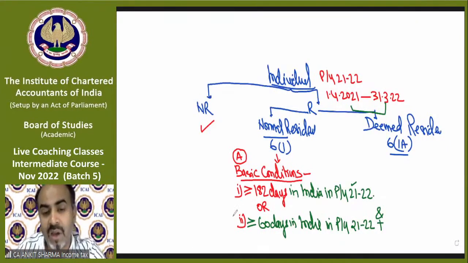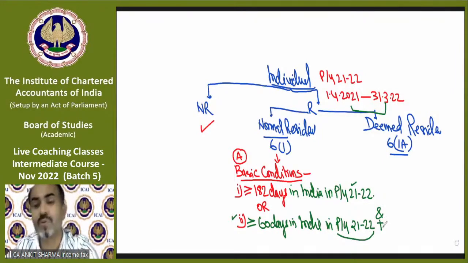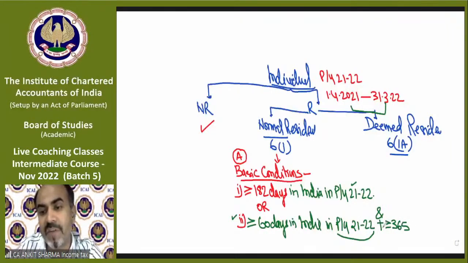That means condition 2 has two parts: you should be in India for at least 60 days or more in previous year 21-22, and you have to fulfill the other also, and more than equal to 365 days.